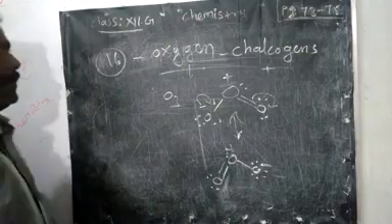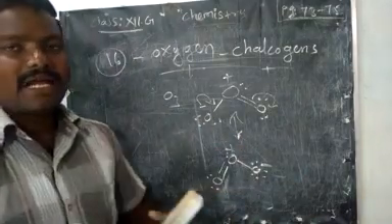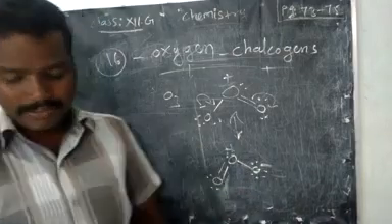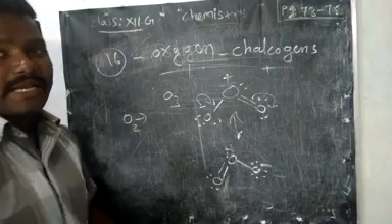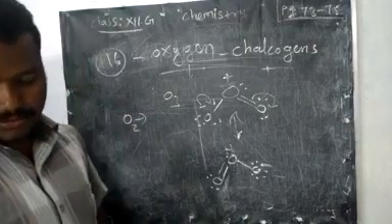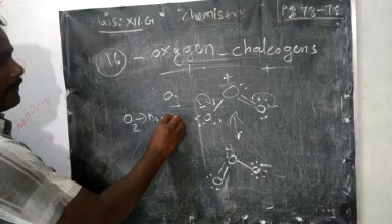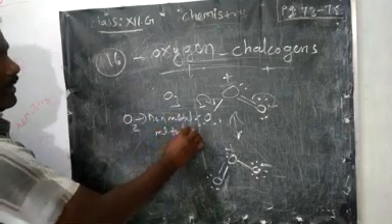Then if you compare the chemical properties of oxygen and ozone, they are vastly different, right? We easily know that oxygen is more reactive. It can form several compounds with several metals, as well as non-metals. It will react with metals as well as non-metals.